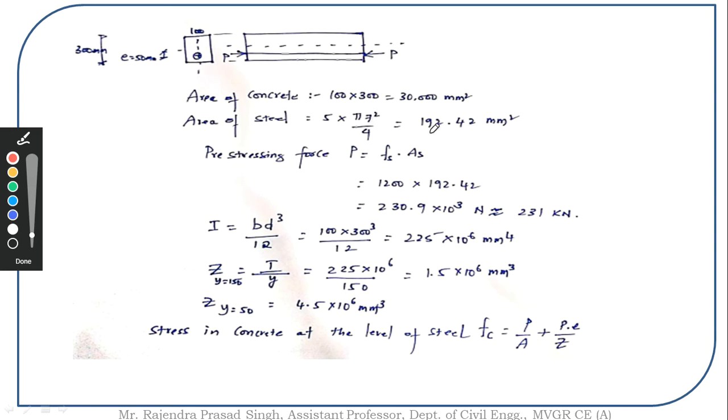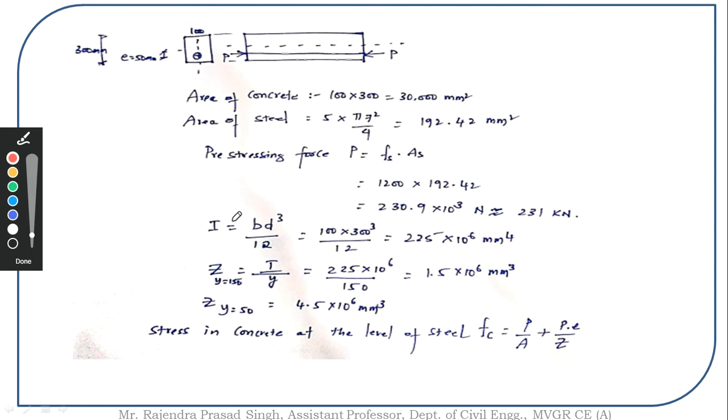So we are going to find out the area of steel. Further, the pre-stressing force is given as the stress in the steel times the area of steel. Stress in steel is given as 1200 newtons per mm square times the area of steel which we have found here. So this value is going to be equal to 231 kilonewtons. So we have found what the pre-stressing force value is.